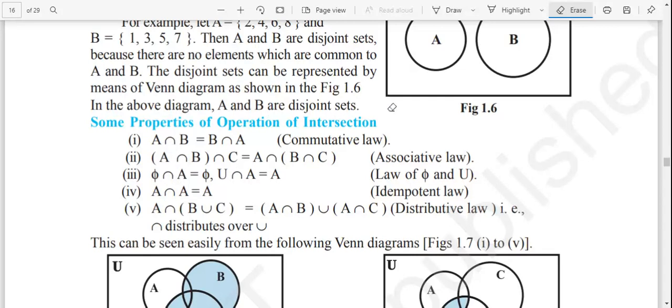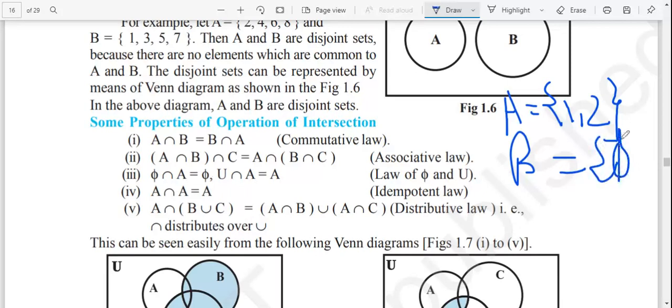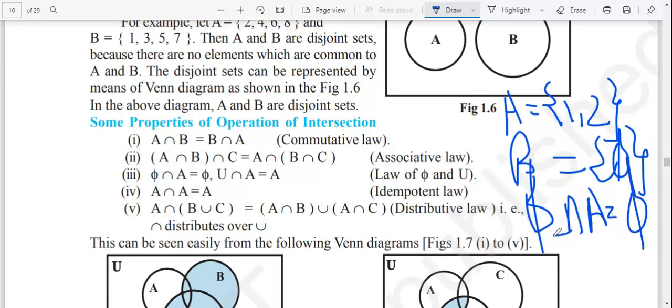So let me take one example. We have A equal to 1, 2, where B is equal to nothing, it is the empty set phi. If you look at the intersecting points, do you have anything similar? No, here is 1, here we don't have 1; here 2, we don't have 2. So phi intersection A will be equal to phi. It does not have anything. So you conclude it like this.